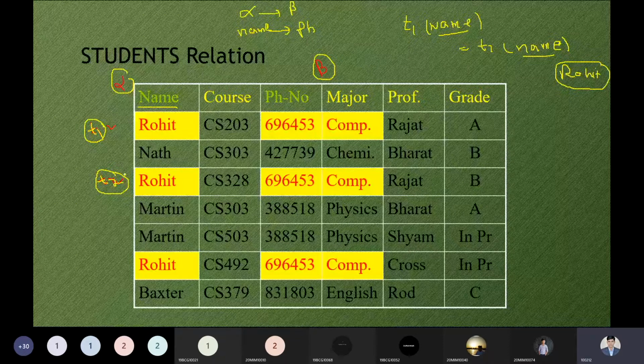So alpha determinant of beta means beta is an attribute that is dependent on the alpha. Here the phone number is dependent on the name. So we can write that name is determinant to phone number, and phone number depends on the name. That is a simple example.